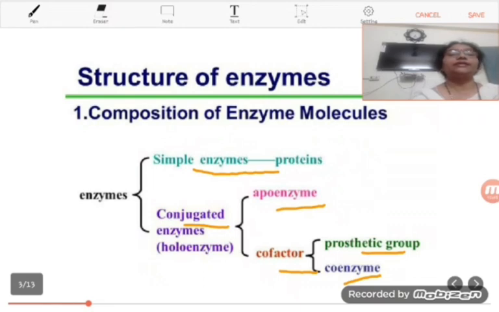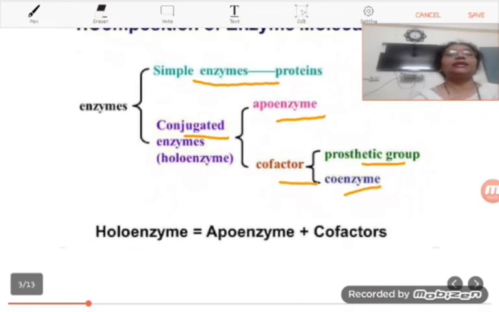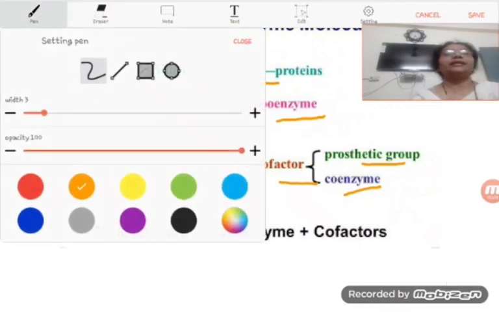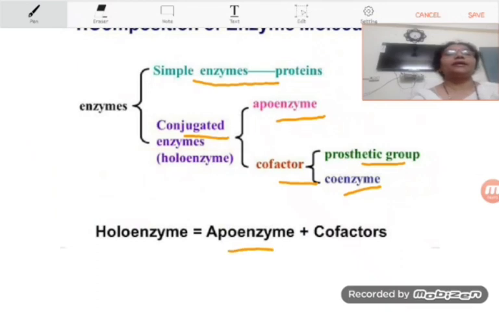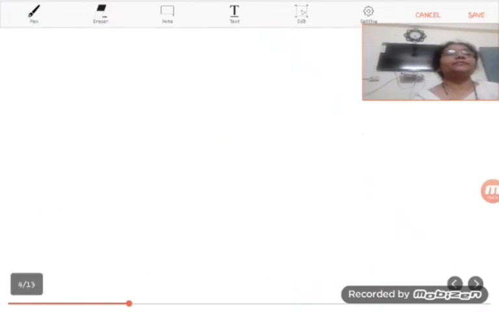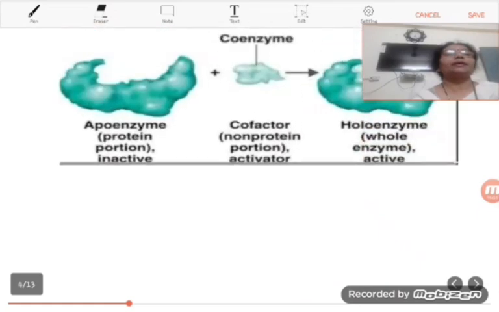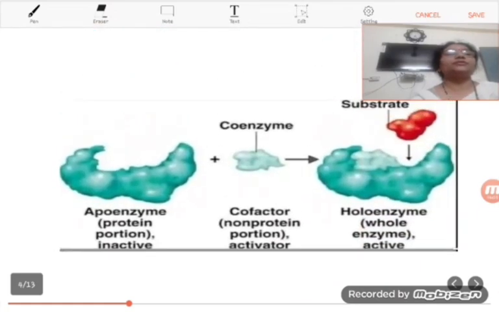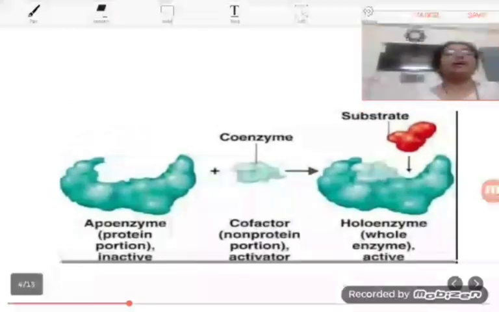So I think the concept is very clear here, that holoenzyme is formed when the proteinaceous part of the enzyme, that is apoenzyme, combines with the non-proteinaceous part of the enzyme, that is cofactor. Now this concept we can understand by this diagram also.